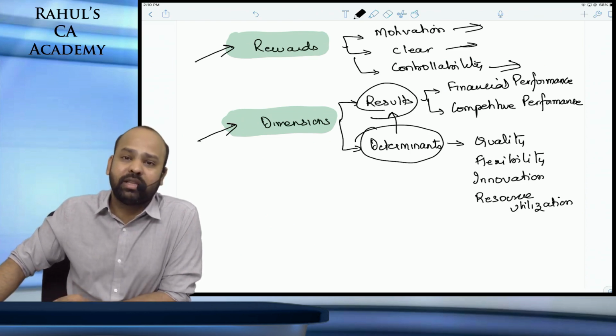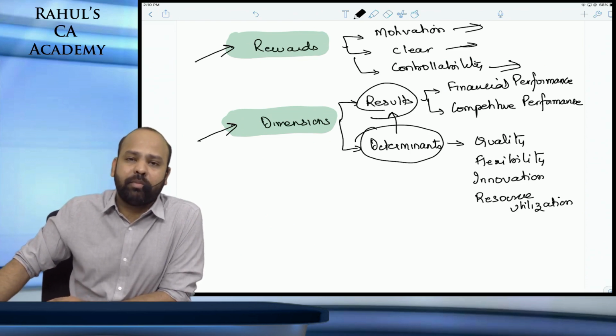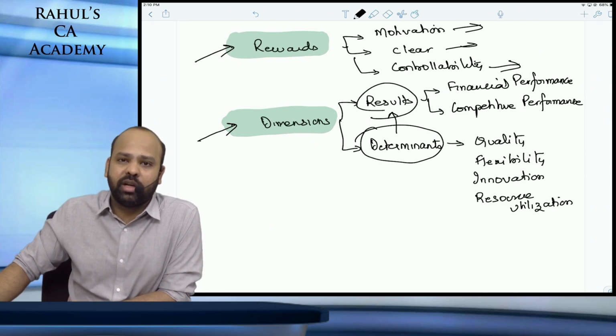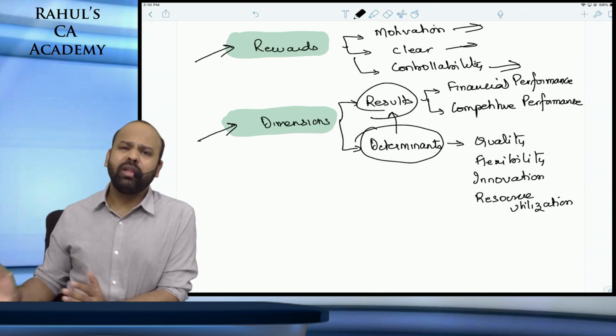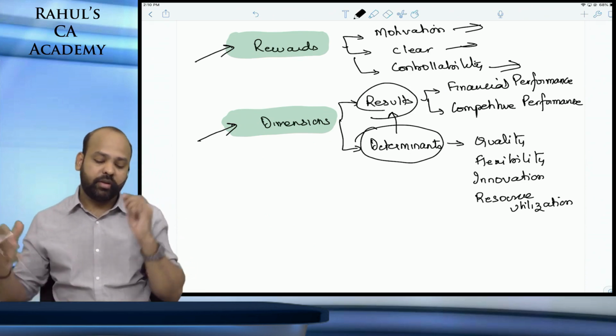Financial performance, like the profitability of an organization, guys, their net profit margins, gross profit margins, total revenues. Competitive performance, beta, is relative market share, the market size of the company in relation to your competitors. What is the position of the company? So that is competitive performance and financial performance.